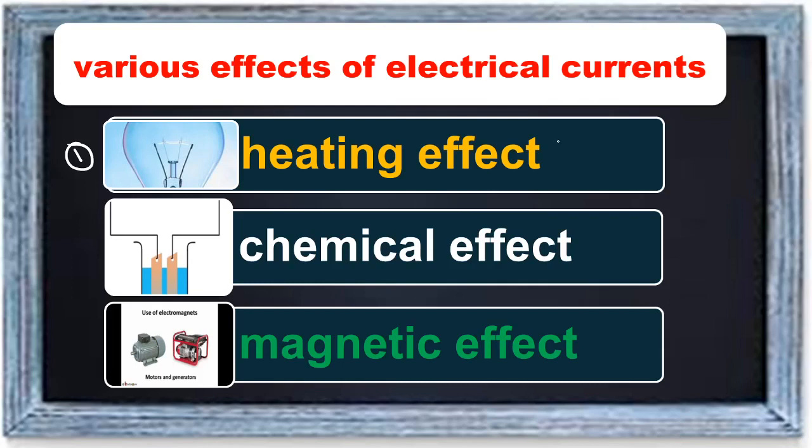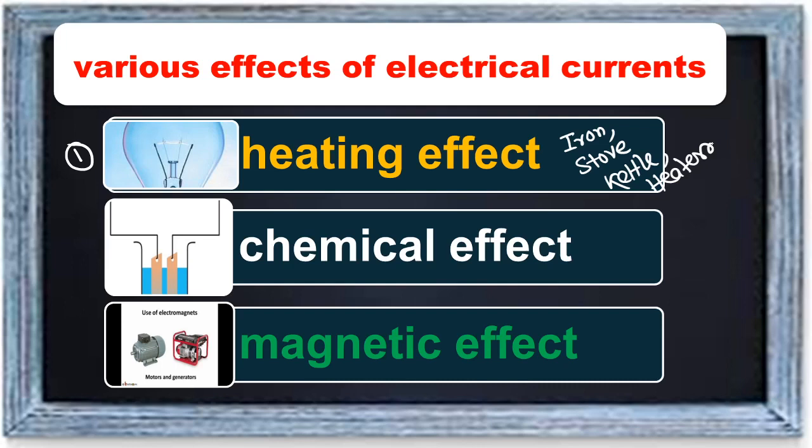Heating effect: this principle we are using in an iron, stove, electrical kettle or water heater. So we are using this heating effect. Simply, heat is produced when current passes through a wire.